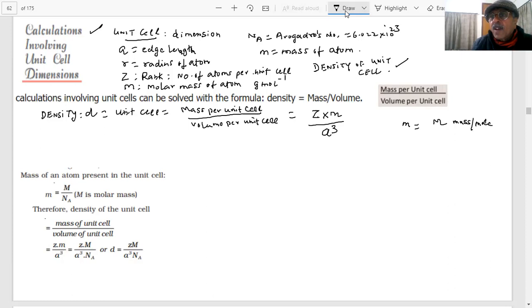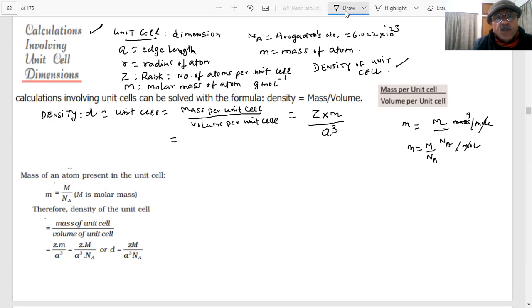That means the unit is gram per mole. And what is the Avogadro number? Number of particles per mole, student. So this is the mass, then M is equal to M by Na. So replace this. What will you get?